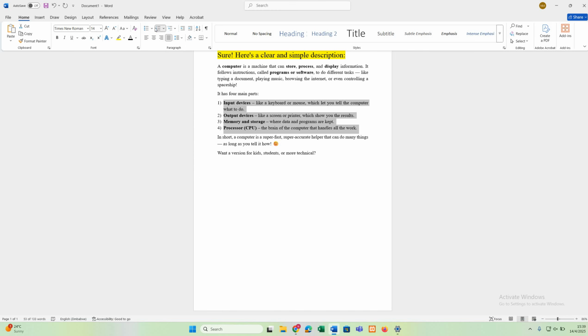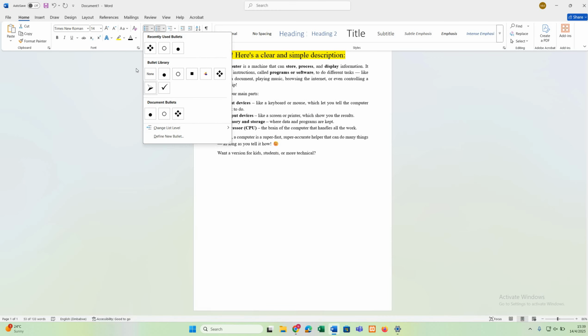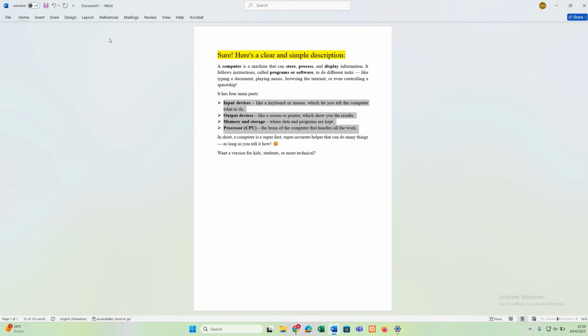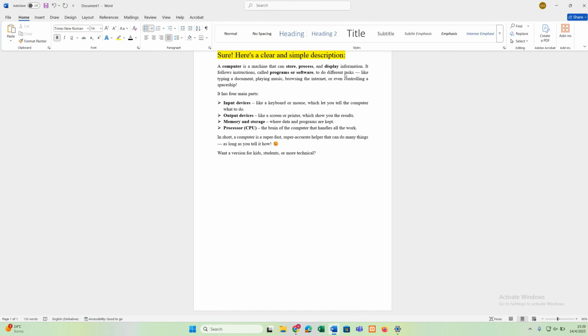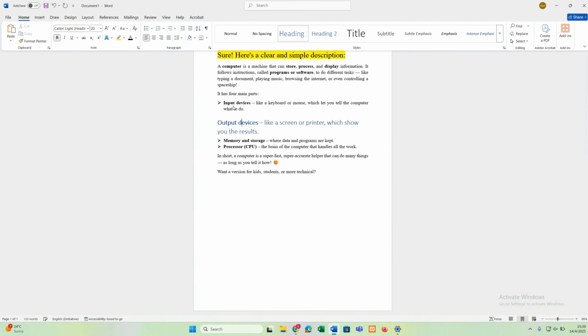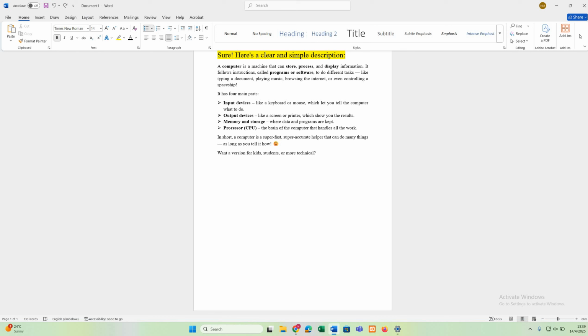So it depends on what you want. And then, as you can see, there are now bullets on my text. And then you can also find some text. You can also replace, you can also select.